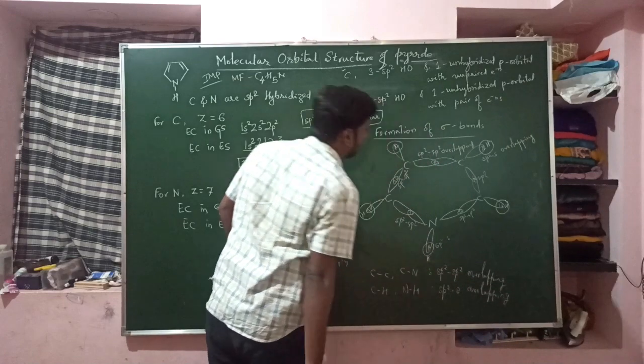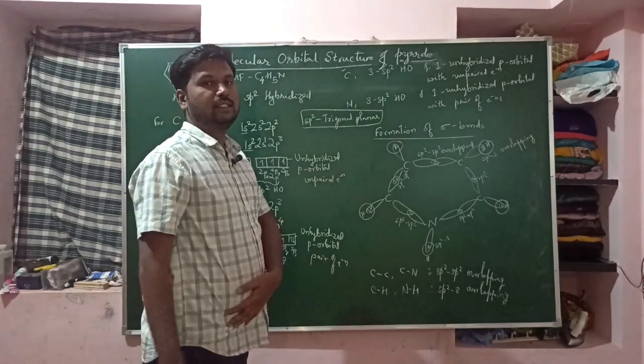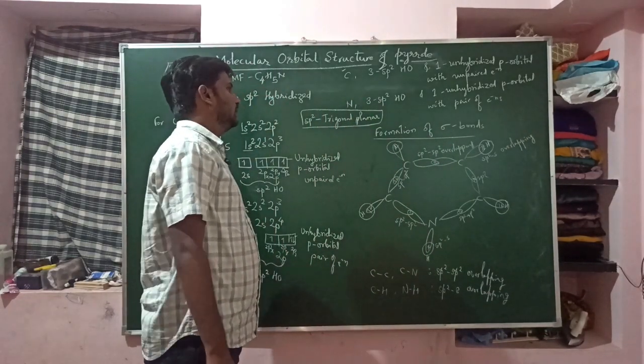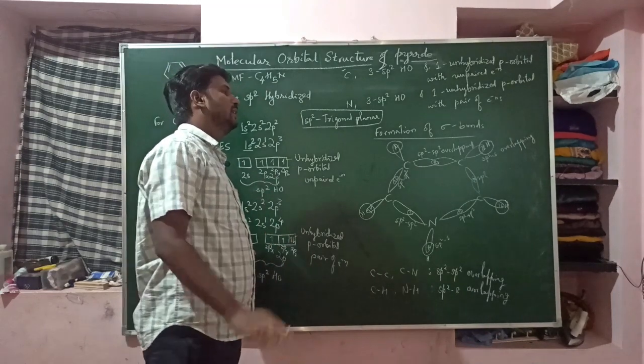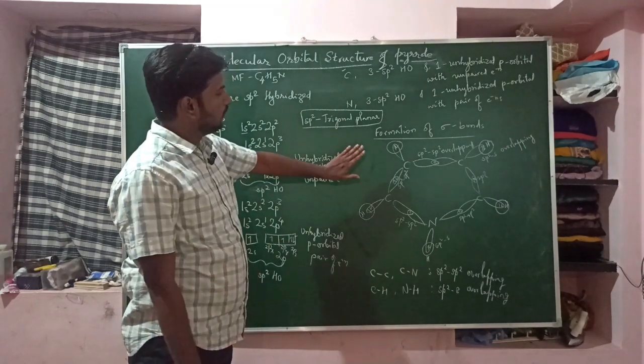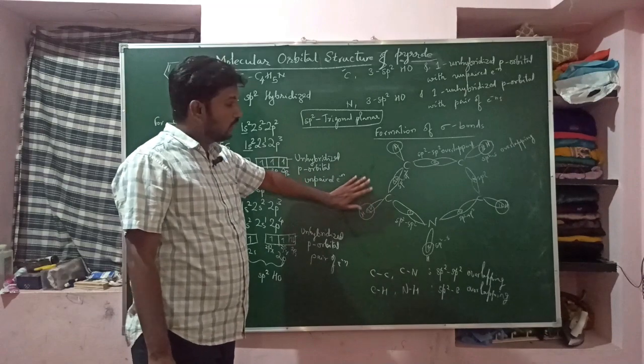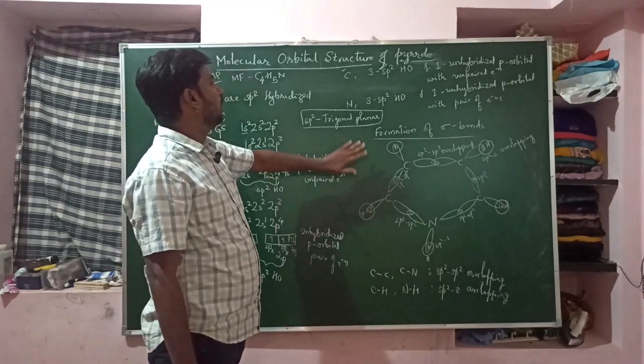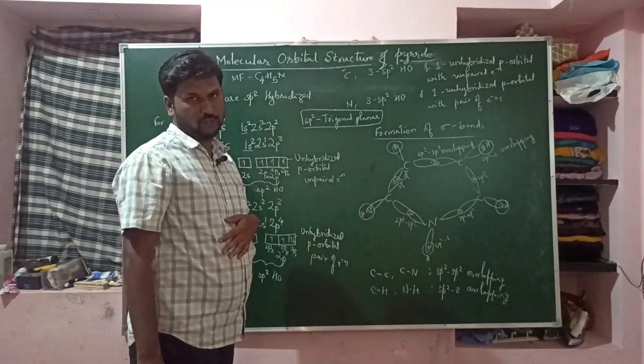As you all know, hybridized orbitals form only sigma bonds, otherwise they will just remain as lone pairs. So this is the molecular orbital structure for the formation of sigma bonds in pyrrole.